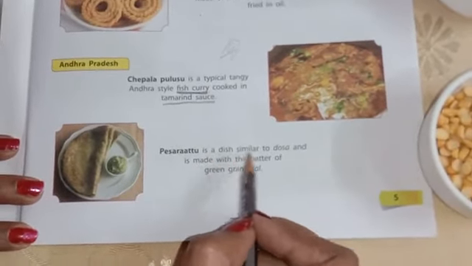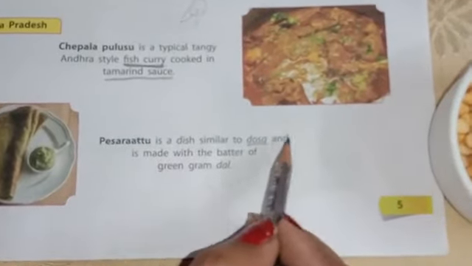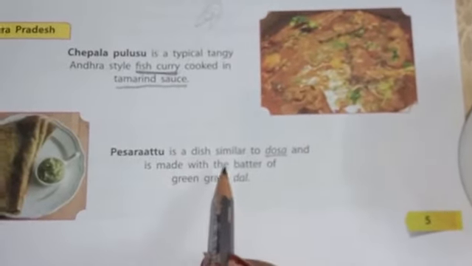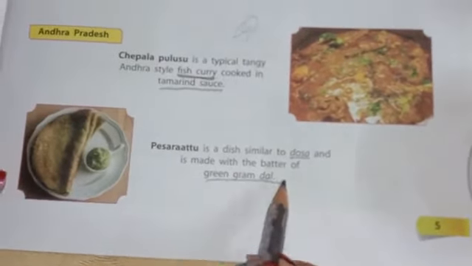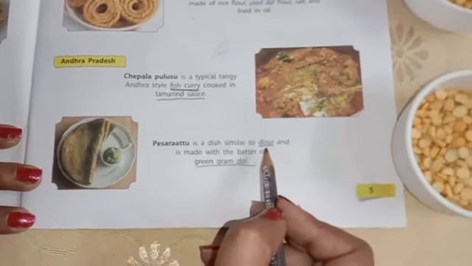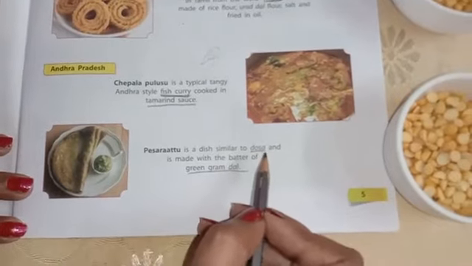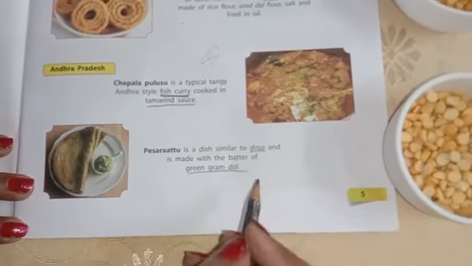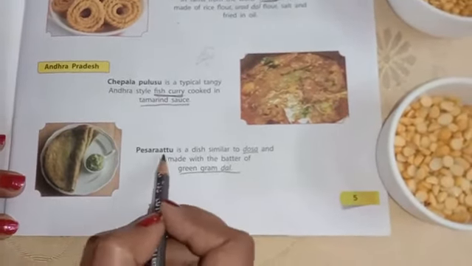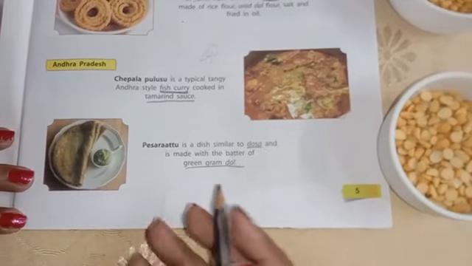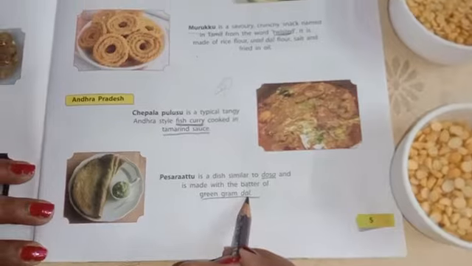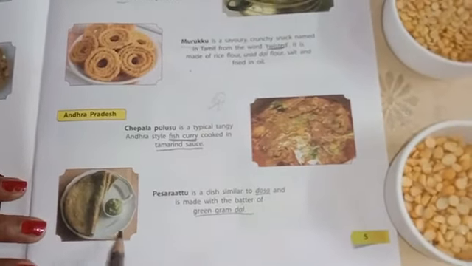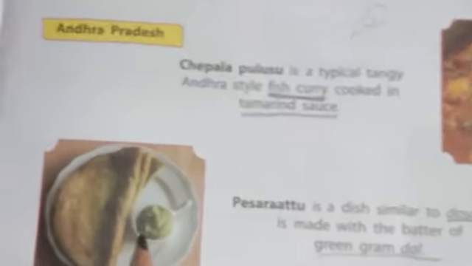And the last is Perasattu. Perasattu is a dish similar to dosa and is made with a batter of green gram dal. So, dear students, as we know, we make dosas with the help of rice and urad dal, but this Perasattu is a kind of dosa for which they use green gram dal. As you can see, the picture is very delicious, and it is served with chutney.